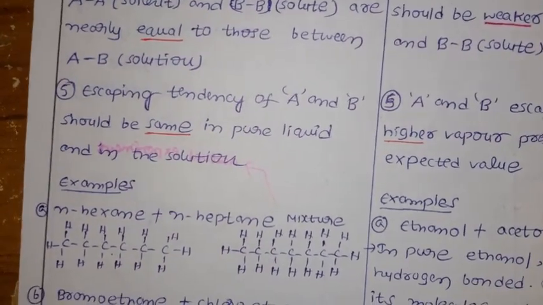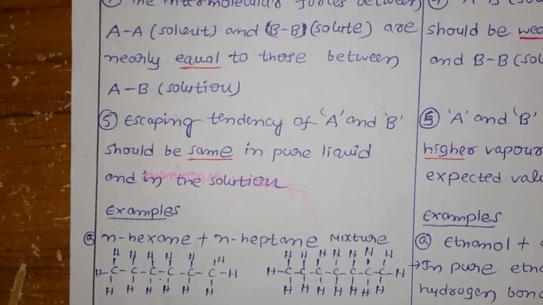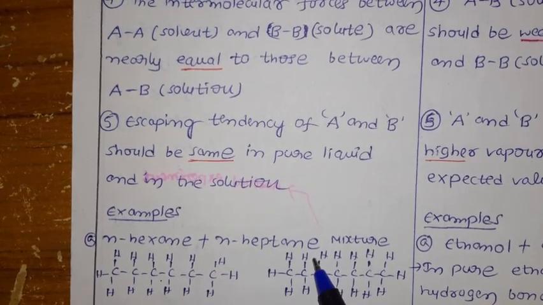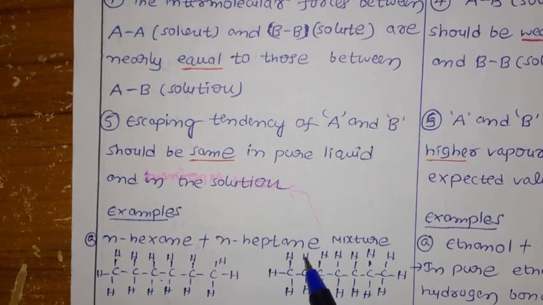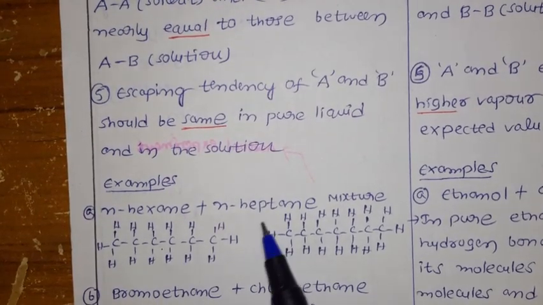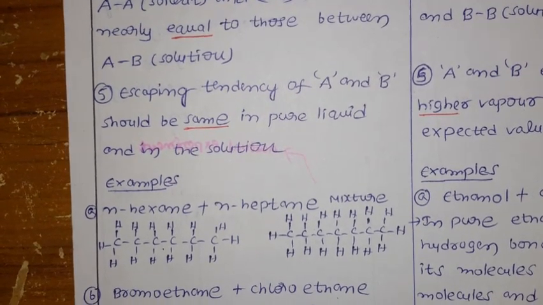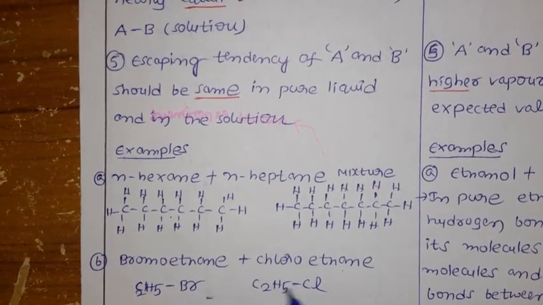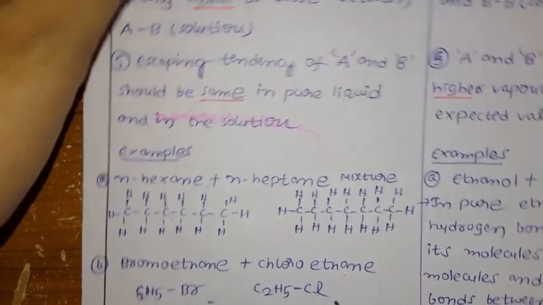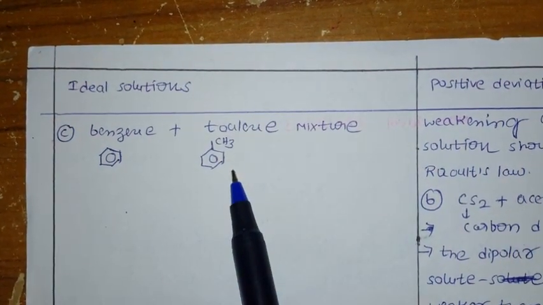Now the ideal solution examples. Here we have the n-hexane and heptane mixture. This is the structure of n-hexane and heptane. In organic chemistry we have to draw the structure, but for the sake of information only I wrote it here. So n-hexane and heptane is an example of an ideal solution. Next, bromoethane and chloroethane. This is the structure of bromoethane and chloroethane. Next, the other examples for ideal solutions: benzene and toluene.